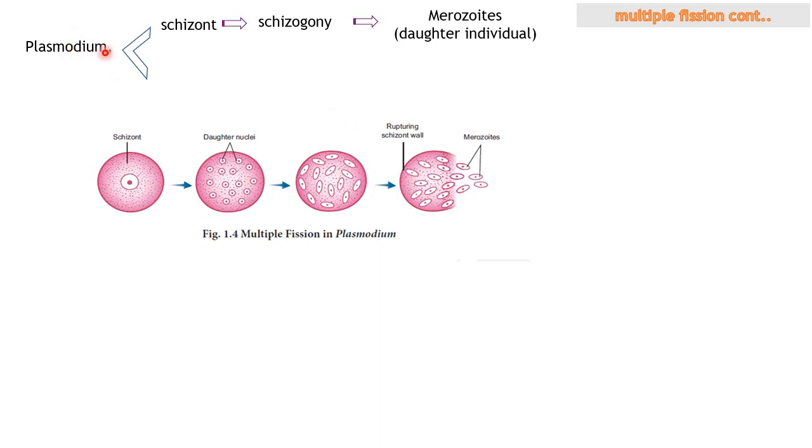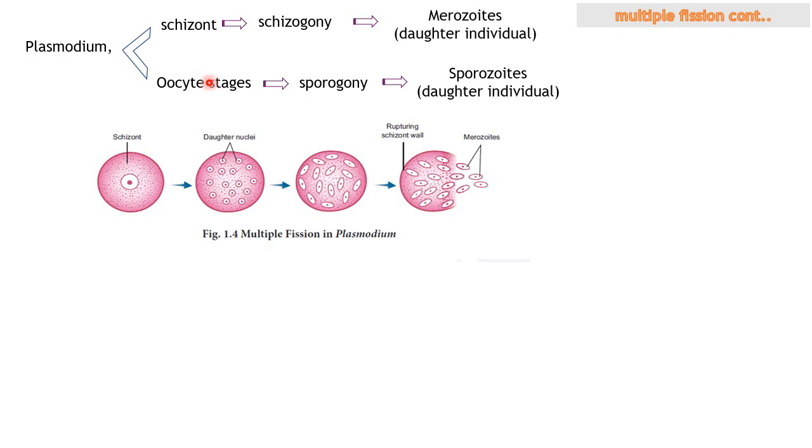This Plasmodium undergoes multiple fission in two ways. One is through asexual reproduction, which happens in humans, and the other way it undergoes sexual reproduction, through mosquitoes. Let me tell you what sporogony is.